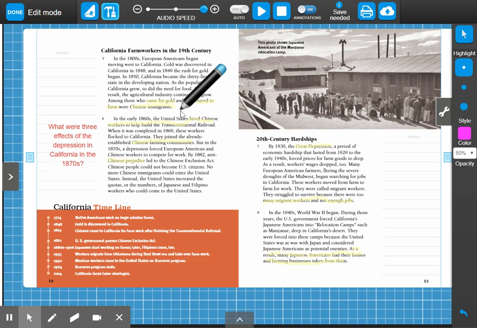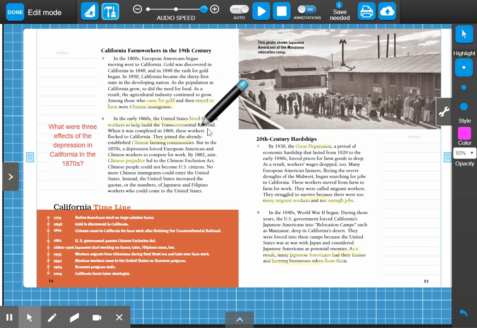In the early 1860s, the United States hired Chinese workers to help build the Transcontinental Railroad. When it was completed in 1869, these workers flocked to California. They joined the already established Chinese farming communities. But in the 1870s, a depression forced European, American, and Chinese workers to compete for work.